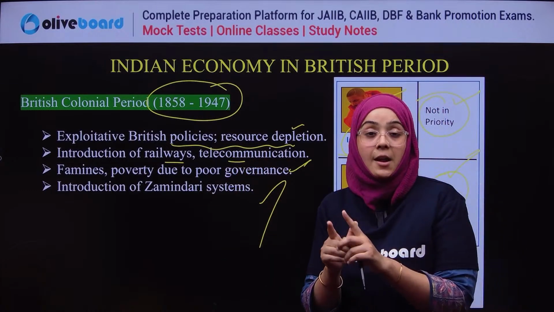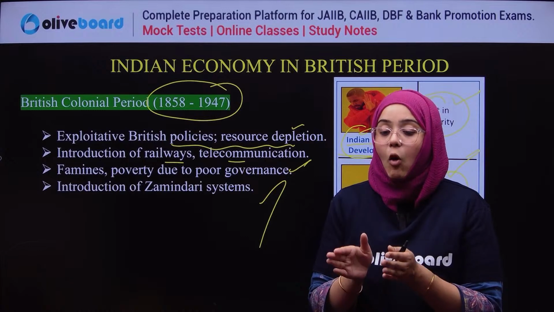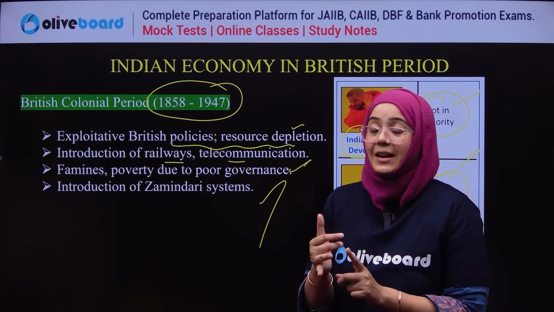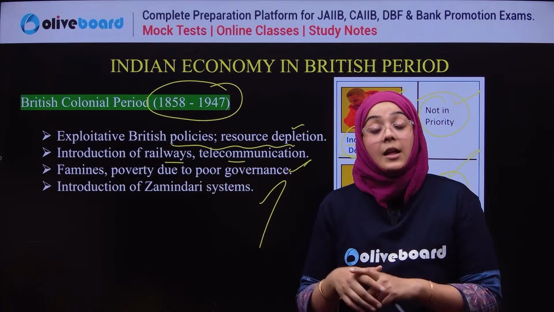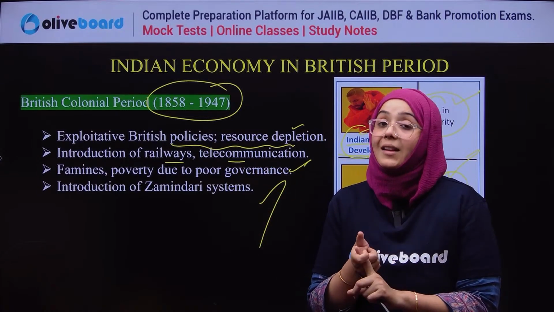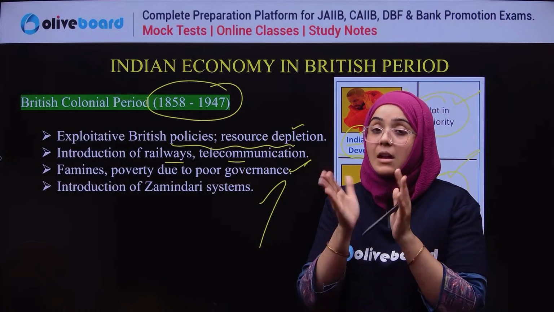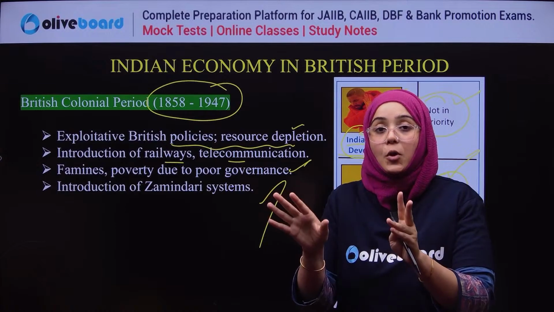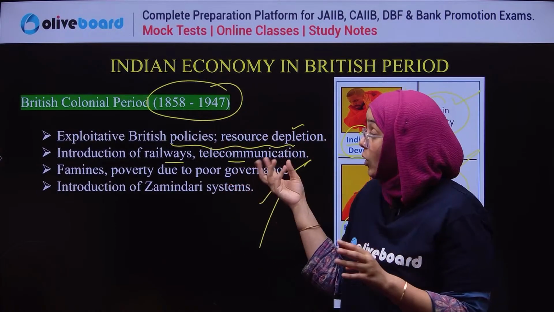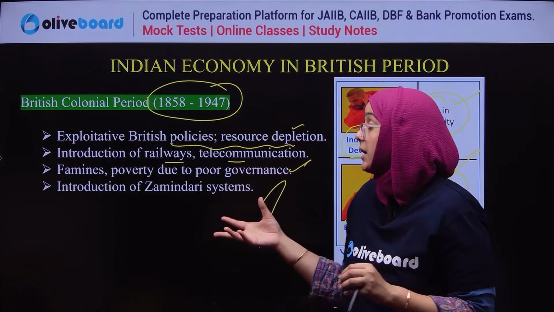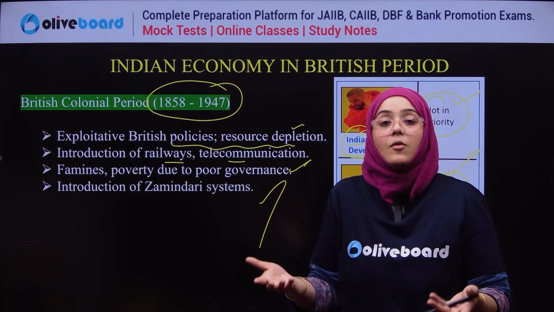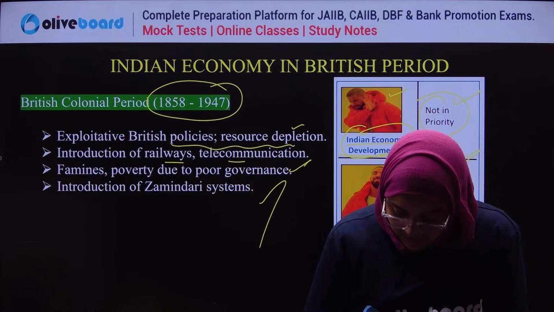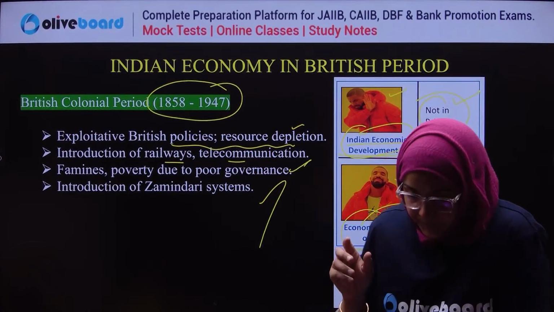The British colonial period, always remember, was from 1858 to 1947. The different features that defined it were exploitative British policies that made India the mere supplier of raw material, while all the finished products were produced in Britain. Second, the good thing: they introduced railway and telecommunication. The bad thing: famines and poverty due to poor governance and the introduction of the zamindari system. Clear? Done? Any doubt?